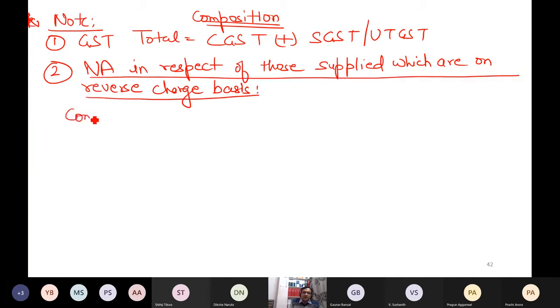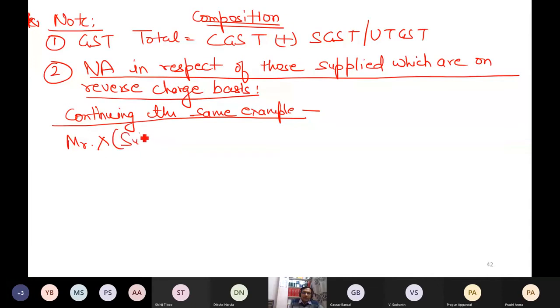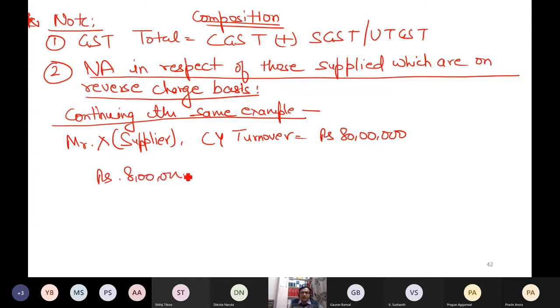For example, let me continue the same example, where the supplier was Mr. X. 80 lakh was the current year's aggregate turnover. Now, if you remember reverse charge cases, maybe rupees 8 lakh is the value of supply which is received by Mr. X from Mr. Y, and Mr. Y was unregistered.